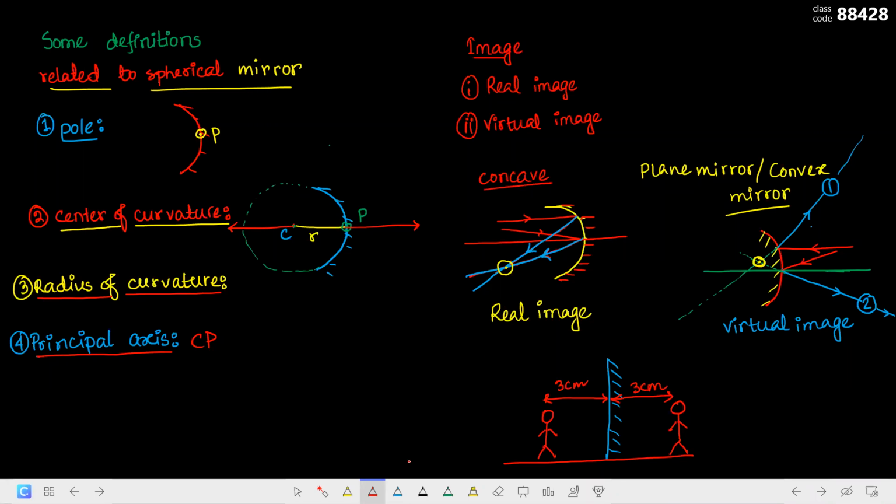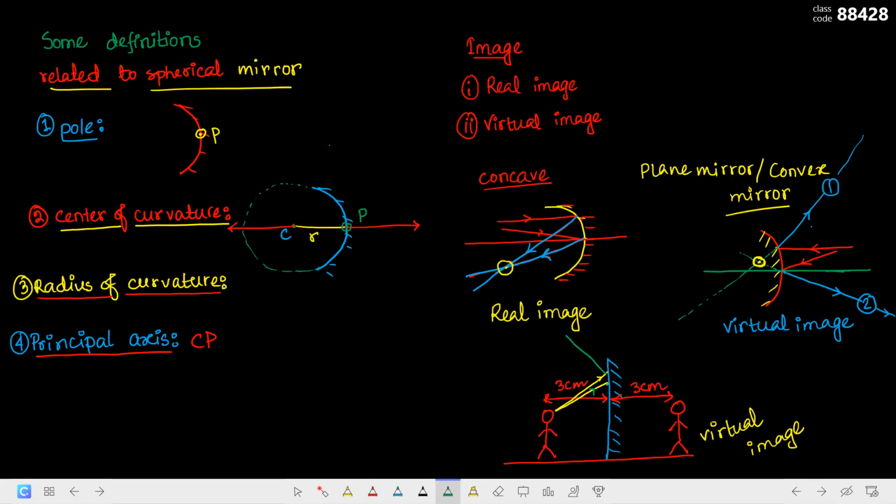Okay, in this case also, the image that he is seeing is a virtual image. How do we understand? Through ray diagram we can understand, right? Because if one light ray incidents in this way and another light ray, let us say, incidents in this way, after reflecting, what will happen?